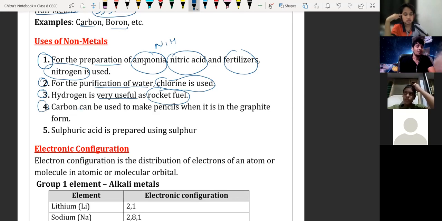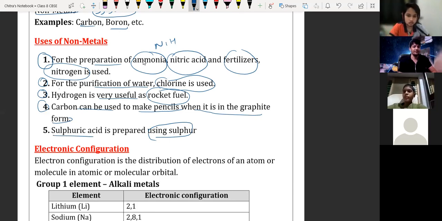Fourth, carbon can be used to make a pencil. Graphite is used for the preparation of pencils when carbon is in graphite form. Then sulfuric acid is prepared using sulfur. Yes. So sulfur is used for the preparation of sulfuric acid, like this.